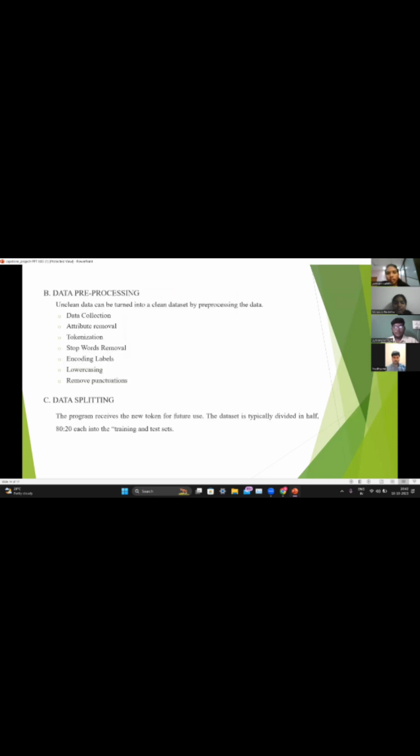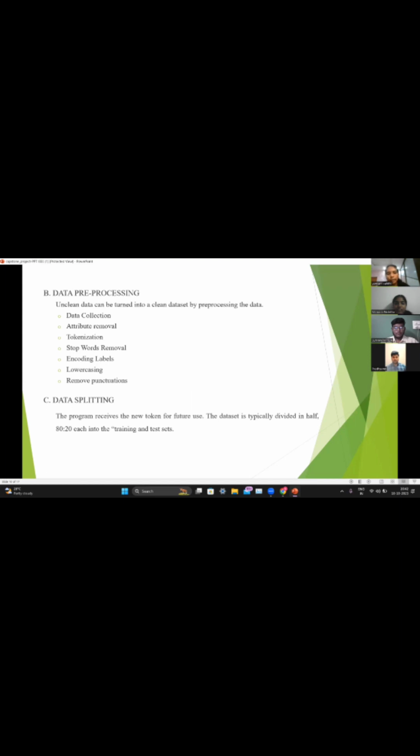Data pre-processing is nothing but turning uncleaned data into a clean data set. By pre-processing it, we can get the most accuracy and minimize the noise. Firstly, we have collected the data which is related to our project. It may contain texts, phrases, and paragraphs with various types of emotions.